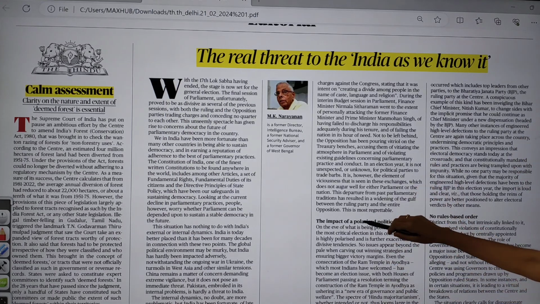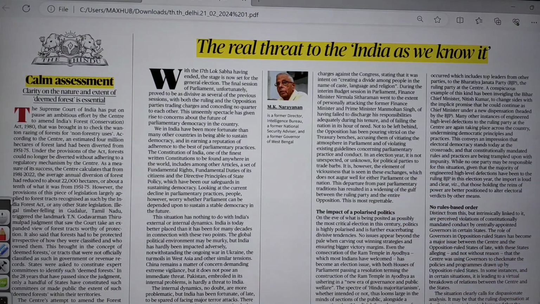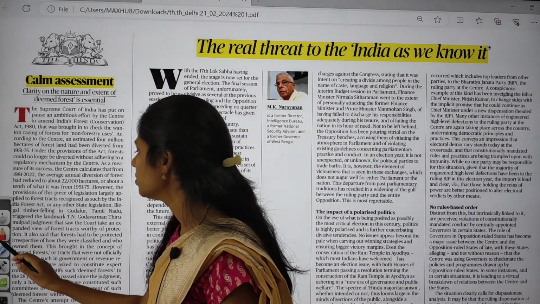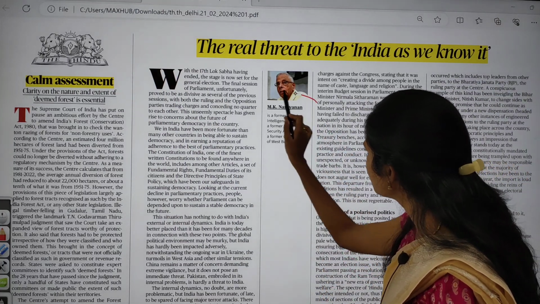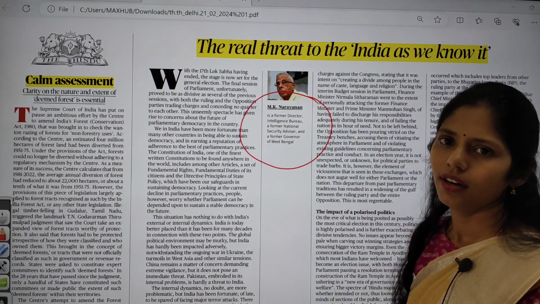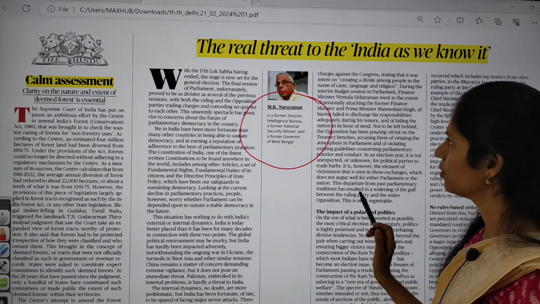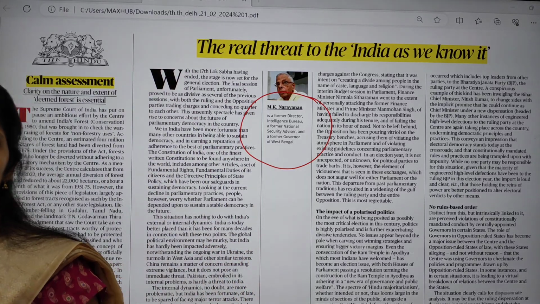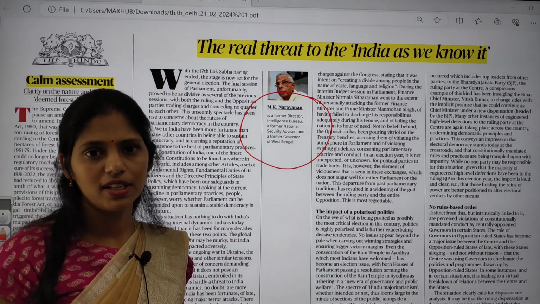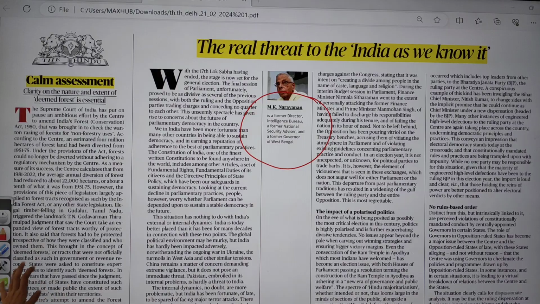The first article is written by M.K. Narayanan, and he is a former director of the Intelligence Bureau and also a former National Security Advisor and also former governor of West Bengal. Whenever he is writing articles, he has good knowledge of what is going on in reality, right? So this person is very important. Whenever there are articles by this person, try to read them for sure, so that you can get lots of insights regarding how the government is functioning.